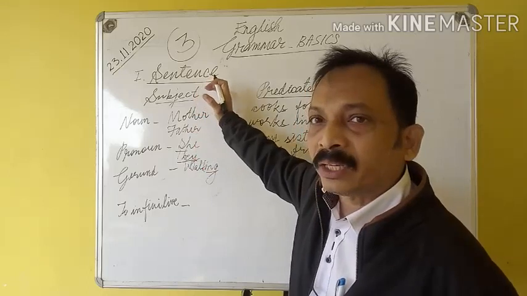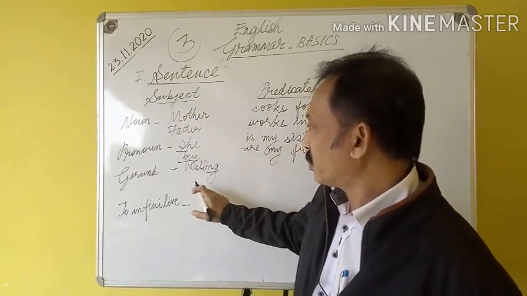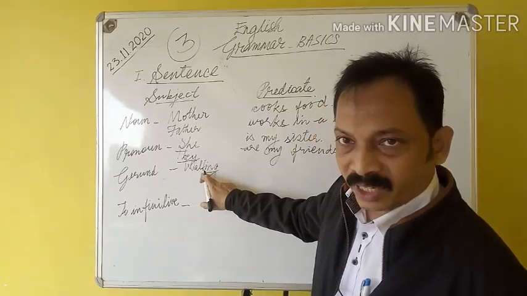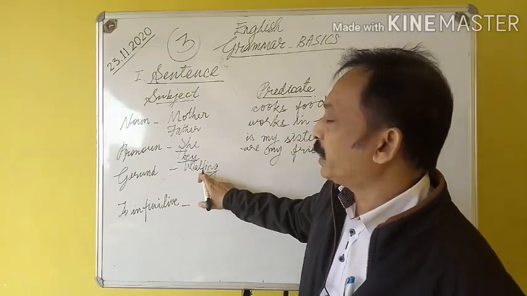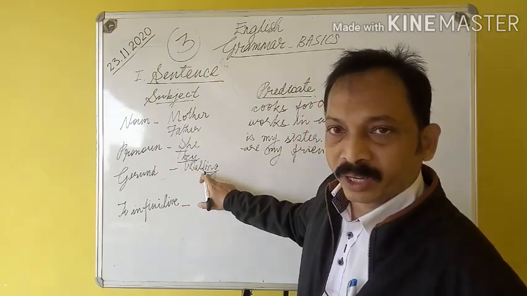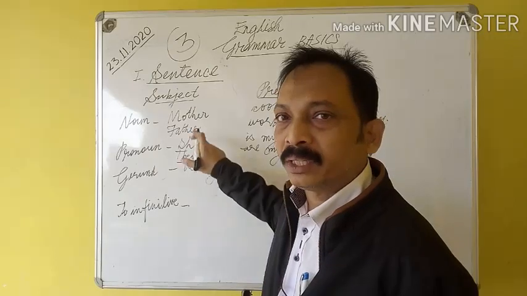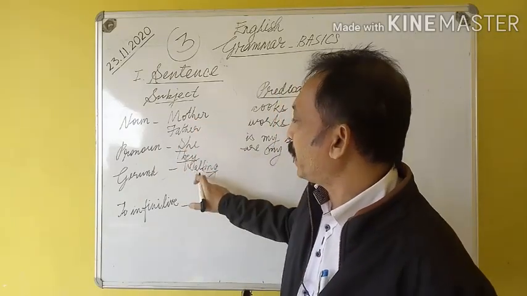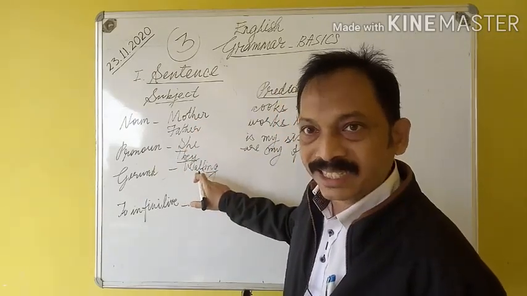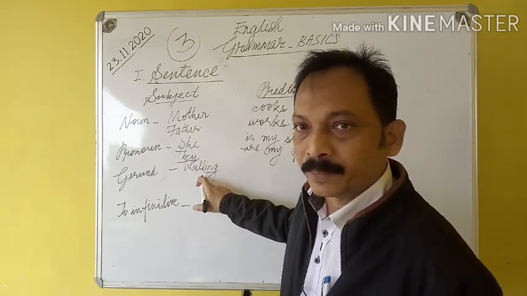So wherever you can use a noun, you can use a gerund. So here I have used the word gerund, walking. It has taken the place of a noun here. Walking is a gerund. It has taken the place of the noun and it has become the noun subject. This gerund has been used here as the subject of the sentence.